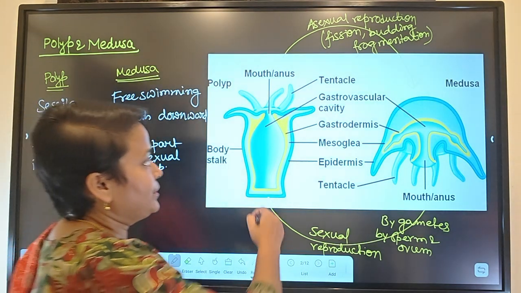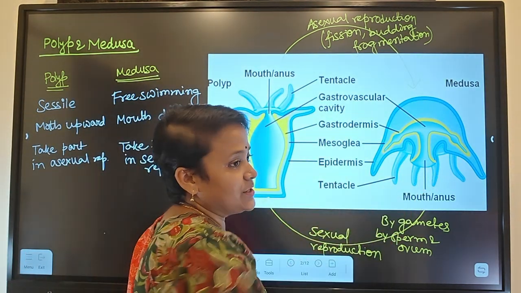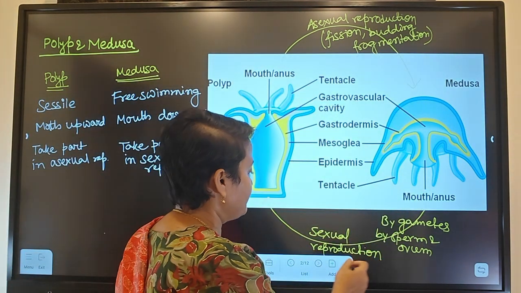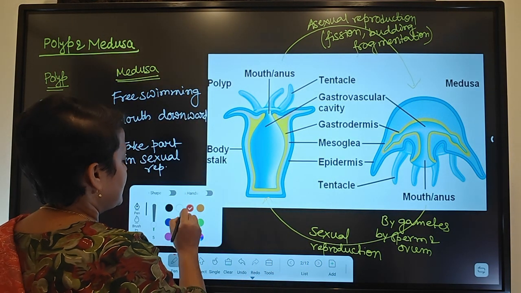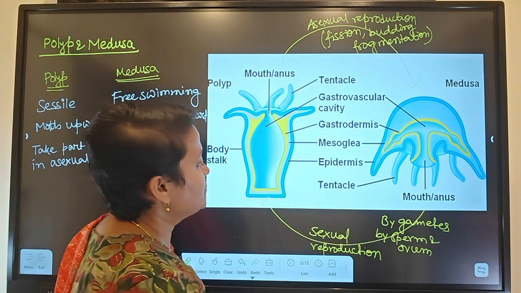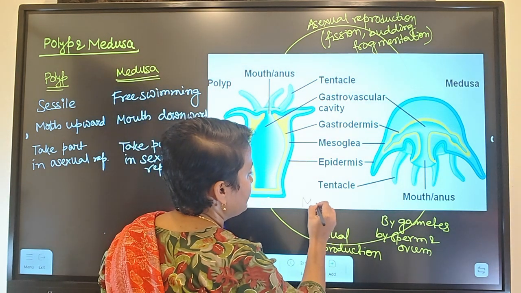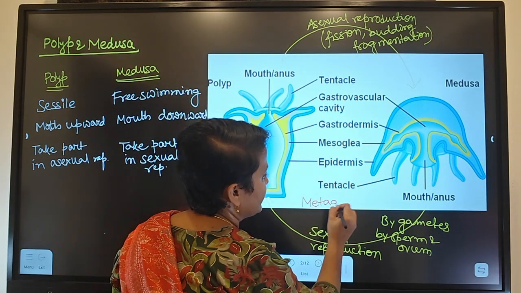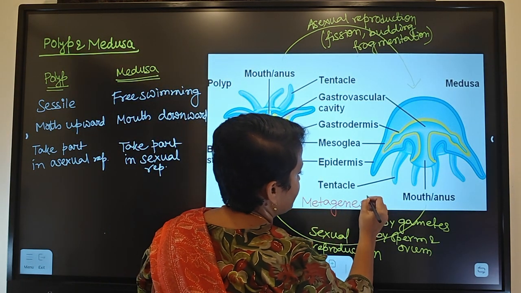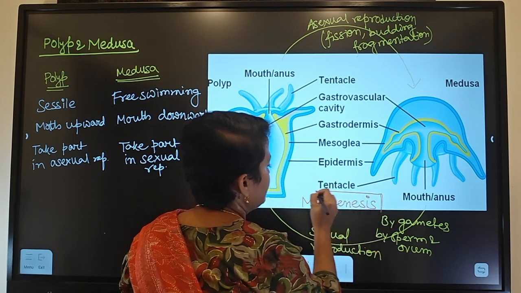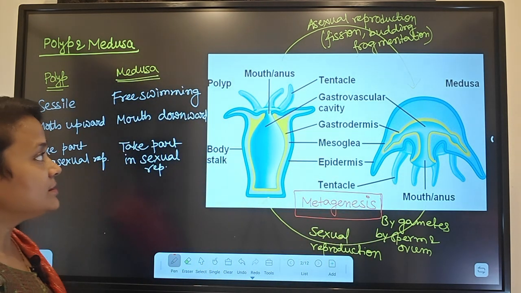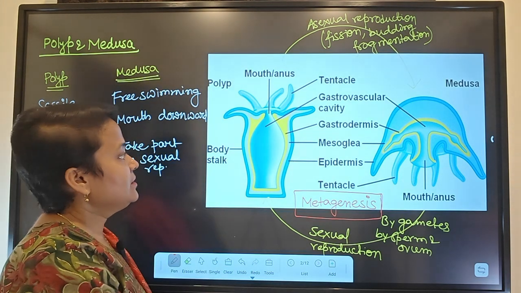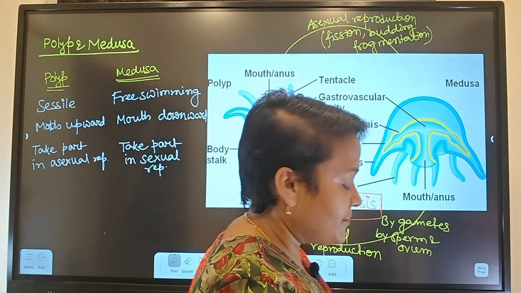So polyp produces medusa sexually, and medusa produces polyp asexually. This alternation of generation is called metagenesis. Okay, so what is it called? Metagenesis.